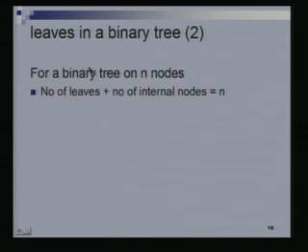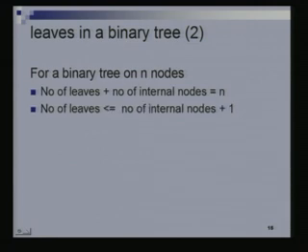So let's look at that. For a binary tree on n nodes, the number of leaves plus the number of internal nodes is n, because every node is either a leaf or an internal node. And we also just saw that the number of leaves is less than or equal to the number of internal nodes plus 1. Right?